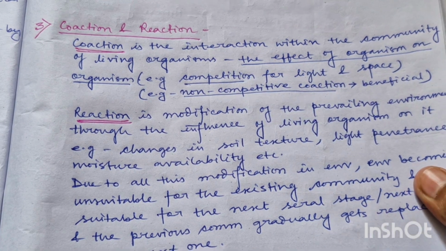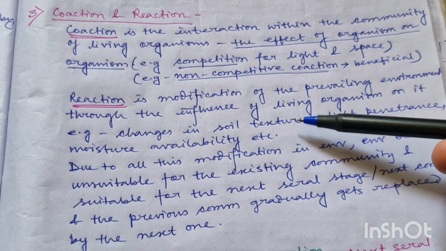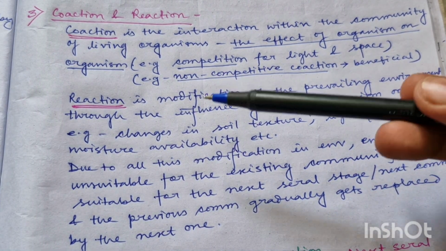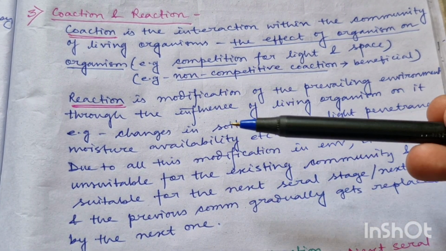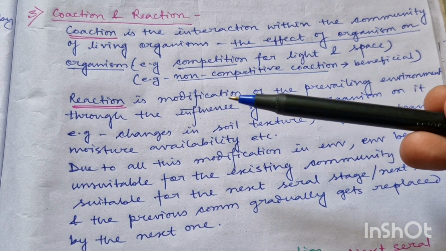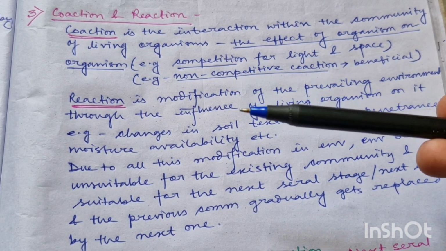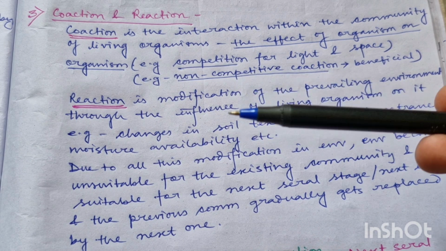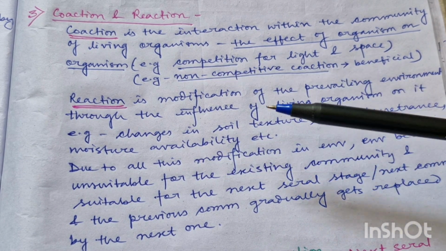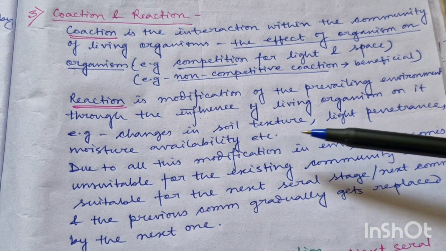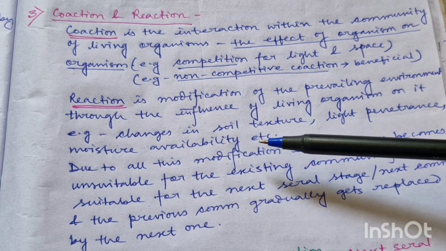Now let's talk about reaction. Reaction is the modification of prevailing environment through the influence of living organisms on it. So reaction is the influence of living organisms on the prevailing environment of that community. Here the environment changes due to the presence of organisms living in that environment. So how may the environment get changed? There may be changes in soil structure, light penetrance or moisture availability.